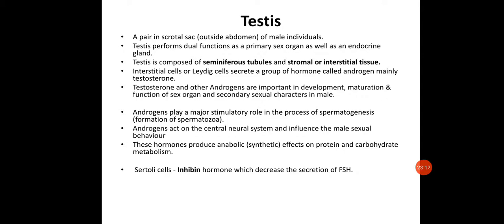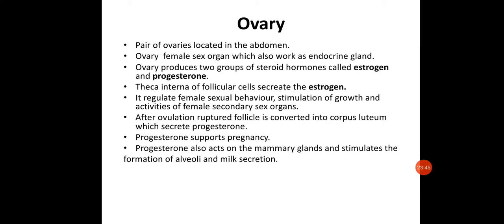These androgens will be playing an important role in spermatogenesis, that is formation of spermatozoa or the male gametes, and they will be functioning on the central nervous system and hence influence the male sexual behavior. And majorly they are causing the anabolic effects or synthetic effects, due to which protein synthesis and carbohydrate metabolism will be taking place. It will also be secreting a specific hormone, inhibin, which is secreted by Sertoli cells, one of the cells in the testis, and is responsible for decreasing the secretion of FSH. It is inhibiting the secretion of FSH. That was about the testes.